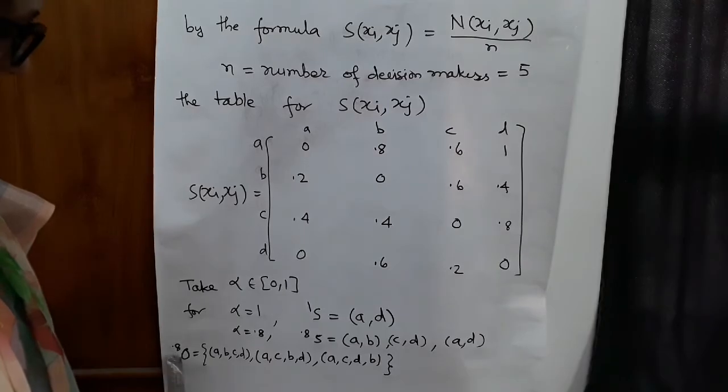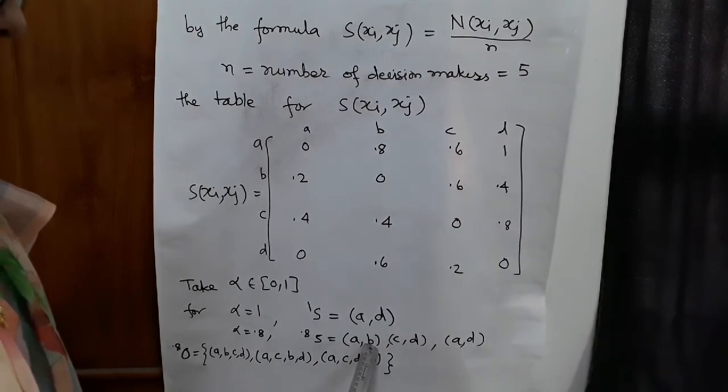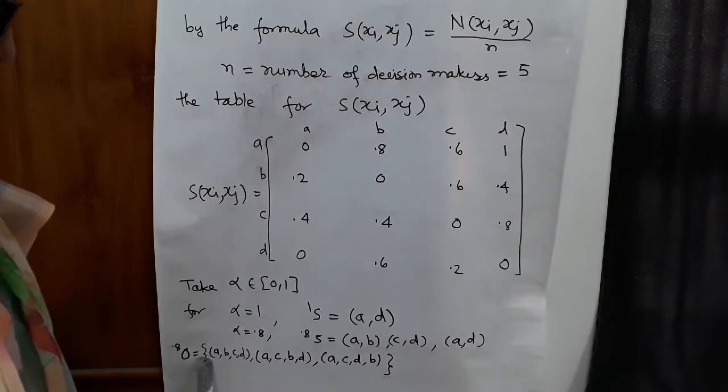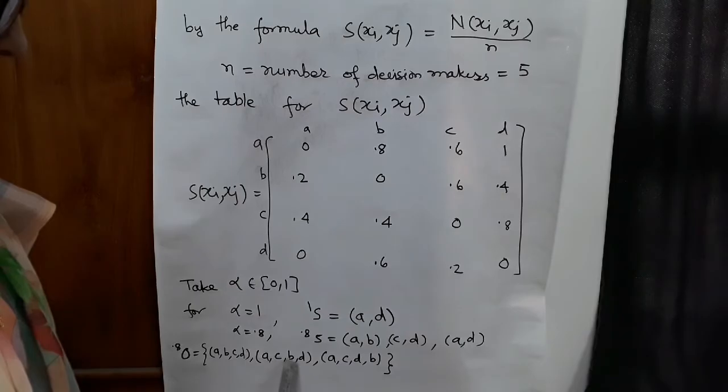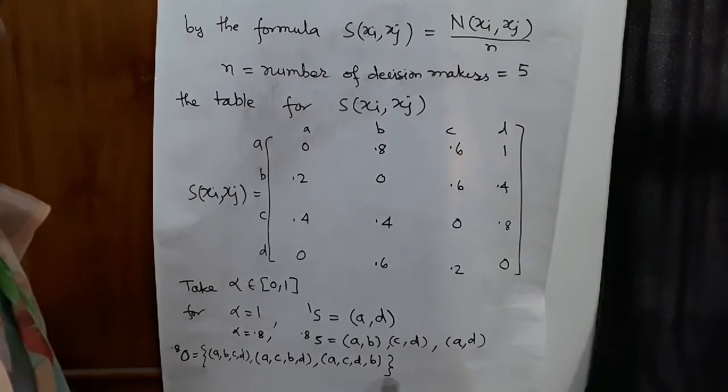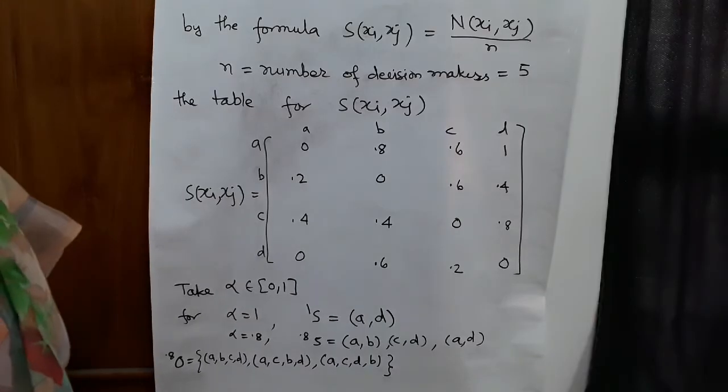with respect to 0.8 is equal to A के बाद D आना चाहिए, C के बाद D आना चाहिए, A के बाद D आना चाहिए. So ABCD, ACBD and ACDB. There is 3 choices.